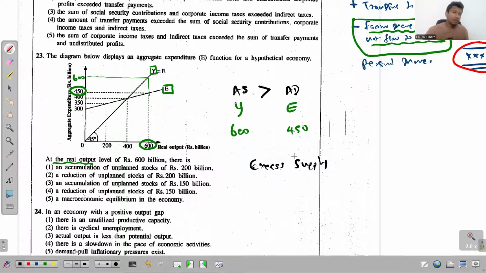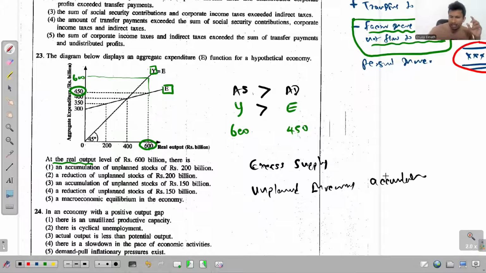But in the macroeconomic equilibrium lesson, this same concept, I mean, if aggregate income exceeds the aggregate expenditure, this is an unplanned inventory accumulation, right?